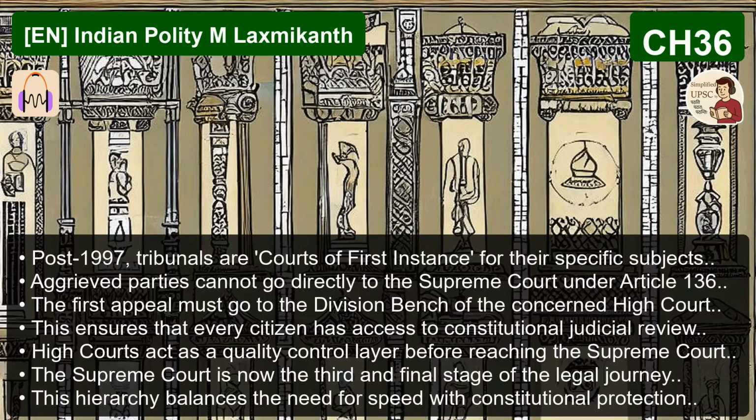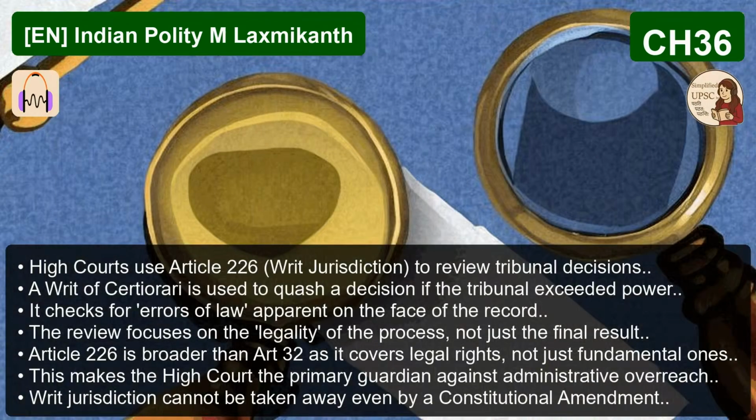And why was taking the high courts out of the loop so dangerous, constitutionally speaking? Because the high courts are designed to be the primary protectors of law and liberty in the states. Their writ jurisdiction under Article 226 is deliberately broad. It covers not just fundamental rights, but also any other purpose. That means ordinary legal rights, things like your service conditions, a tax dispute, a land title. If you remove the high court's ability to scrutinize these things, you're removing the main constitutional check on arbitrary power by administrative bodies, and that includes the tribunals themselves.